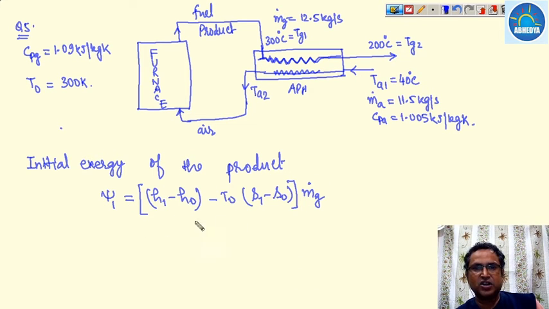We know that the exergy for an open system is given with the help of this relation.